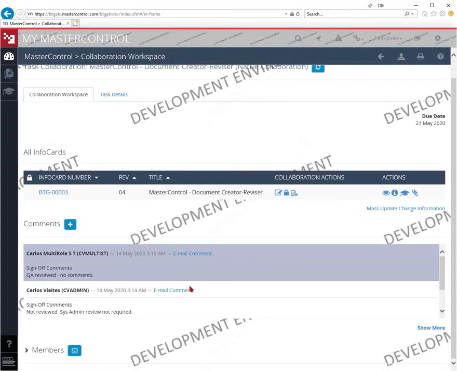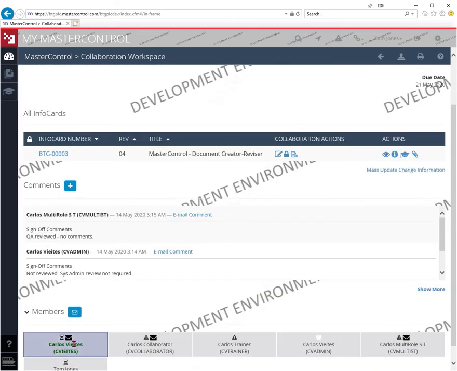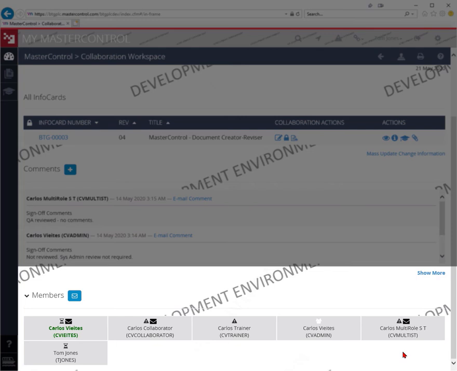Expand the Members section to view the review status. Personnel in green color have completed the review. The waiting icon indicates the review has not been performed yet. A tick-off icon signifies the review was performed and the reviewer has decided to stay in the collaboration to follow the rest of the review process. This icon indicates the reviewer has left the collaboration process with, or without performing the review. Click on the envelope if you would like to contact by email all the reviewers, or just one in particular.